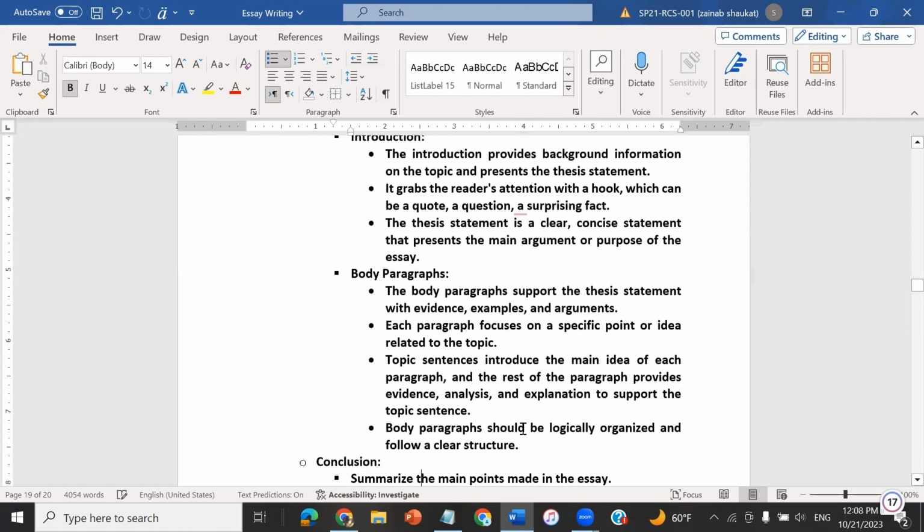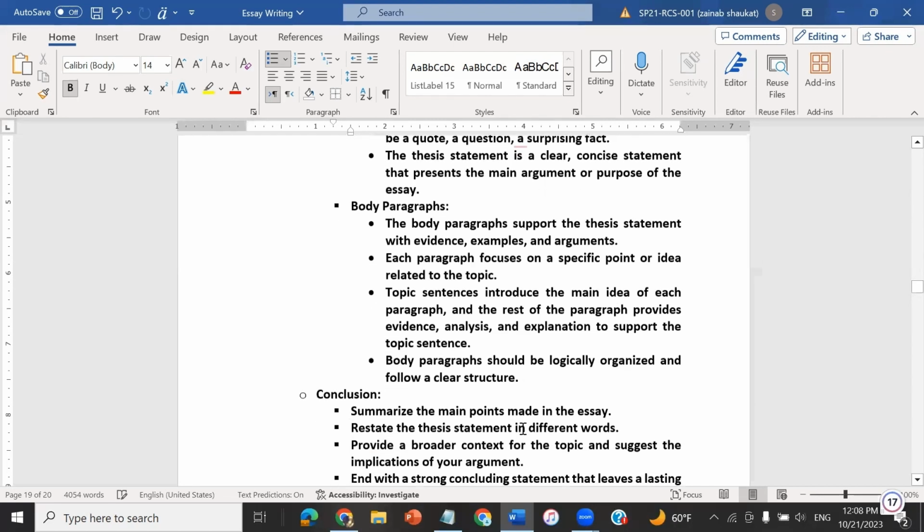Body paragraphs should be logically organized. The order and the hierarchy matter. If I am talking about the Pakistan movement, the body paragraphs should be aligned: what has been done in 1933, then 1935, what was the revolution, and so on. The ordering in the body paragraphs is very important, from where you are starting and from where you are ending. Logical ordering matters a lot.